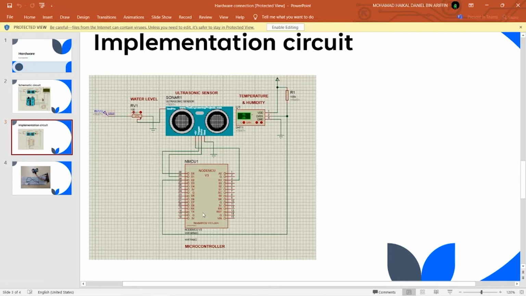When a certain level or situation is reached, the ultrasonic sensor will detect the water level and send the signal to the MCU, and then the MCU will send the data to our Android application.